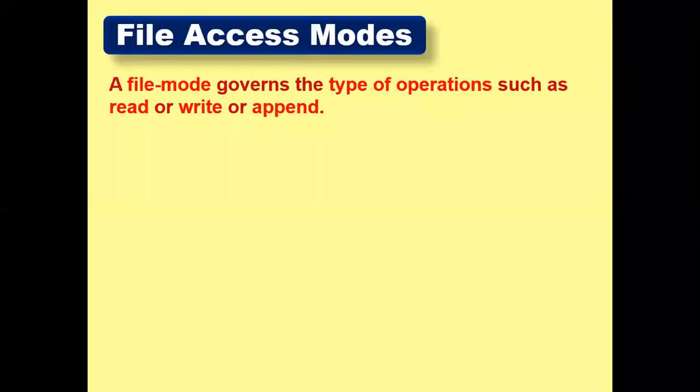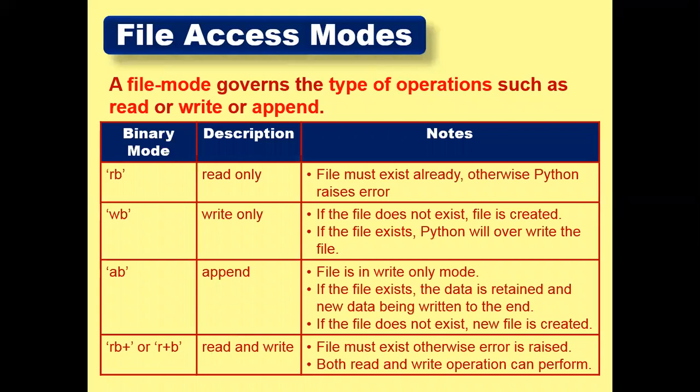So what it makes sense, practical demonstration, these are some of the file access modes which we have discussed in text files also. But what will be the change here? When we talk about a text file, it only says R. But in the binary file, B is supposed to be added with each and everything. It says RB means read only, WB means write only, AB means append.